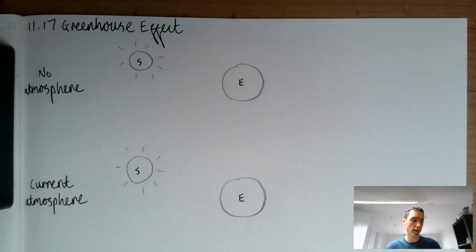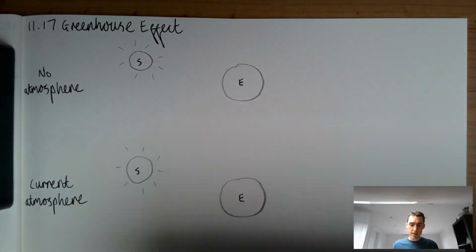So finally, we've been building up to this for a whole series of lessons now, I think 7 or 8 lessons. And we're finally bringing students to this really important concept that they will no doubt have heard of, because it's been covered in primary school and many of them will have come across ideas around the greenhouse effect and global warming in the media. And now we're going to give them a really explicit picture of exactly what is going on and how this relates to the choices that they make, both personally and politically and so on.